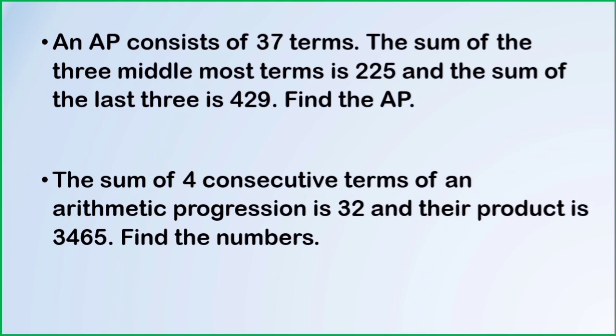Next question: an AP consists of 37 terms. The sum of the three middlemost terms is 225 and the sum of the last three terms is 429. Find the AP by using the general form of AP. Find out the value of A and D, and then substitute the values in the general form to get the required AP.